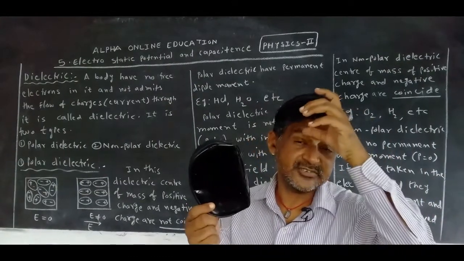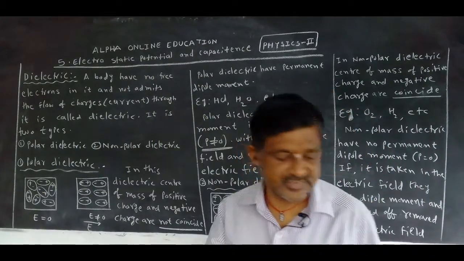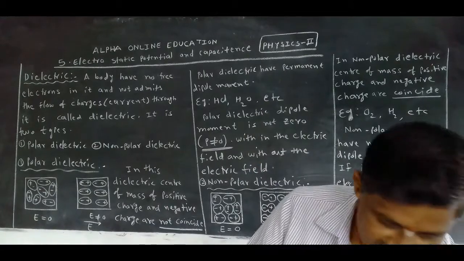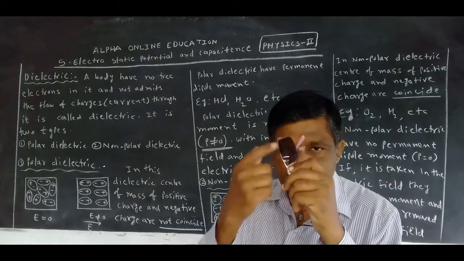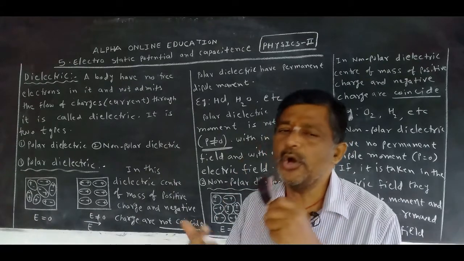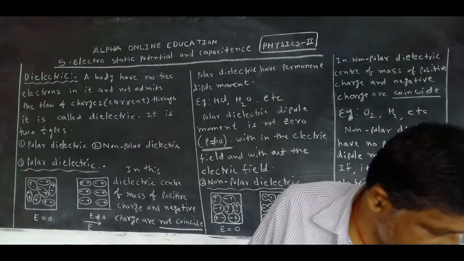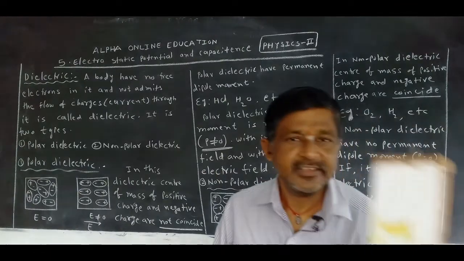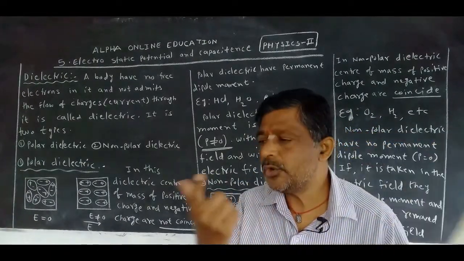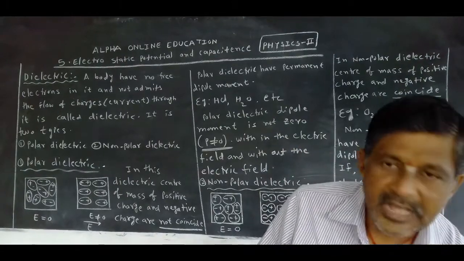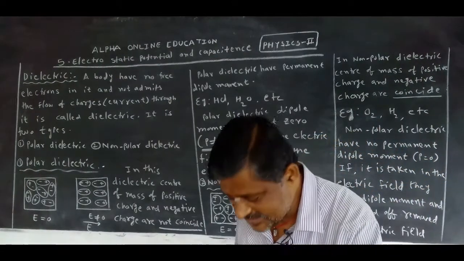Is current passing through this? No, that's why it is also a dielectric. It is glass. Is current passing through this? No, it is also a dielectric. It is wood. Is current passing through this? No. Why? It has no free electrons in it.